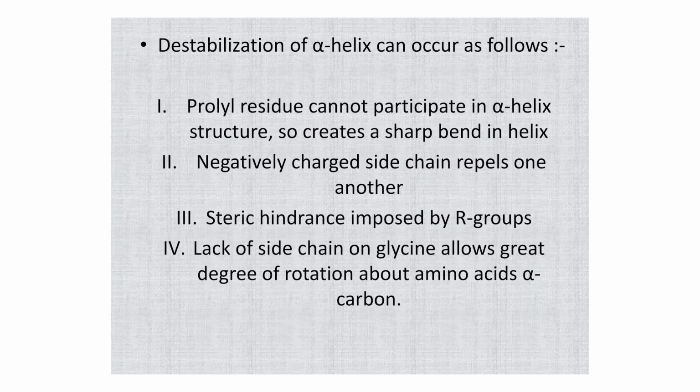Destabilization of alpha helix can occur as follows. The prolyl residue cannot participate in alpha helix structure, so it creates a sharp bend in the helix. Negatively charged side chains repel one another, then there is steric hindrance imposed by R group, then the lack of side chain in glycine. It is important. The lack of side chain on glycine allows a great degree of rotation about the amino acid alpha carbon.